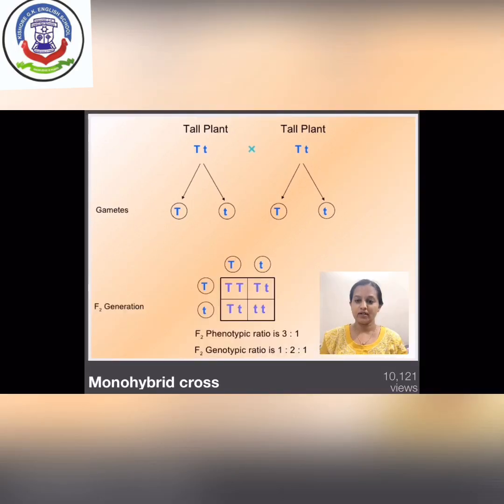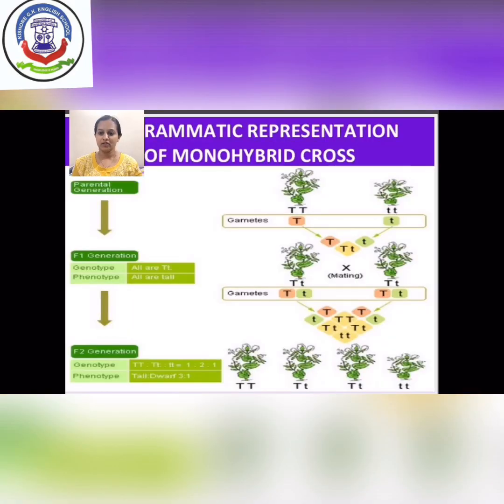In the F2 generation, Mendel got the ratio of tall and dwarf plants as 3:1, but the genotype ratio was 1:2:1. In this picture, you can see a diagrammatic representation of the monohybrid cross, the parent, F1 generation and F2 generation, and you can clearly differentiate between the tall and the dwarf plant.